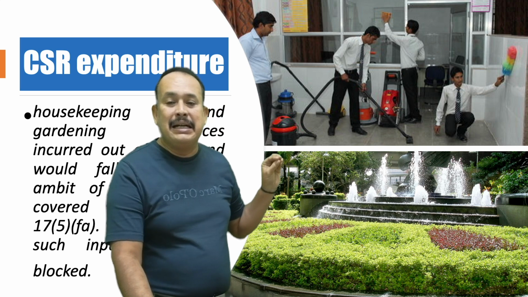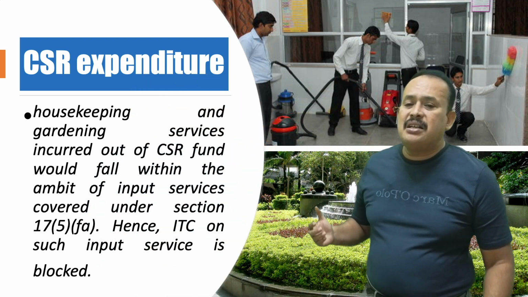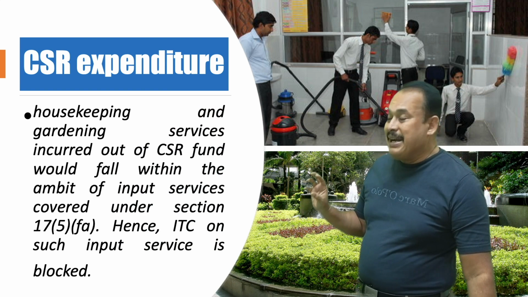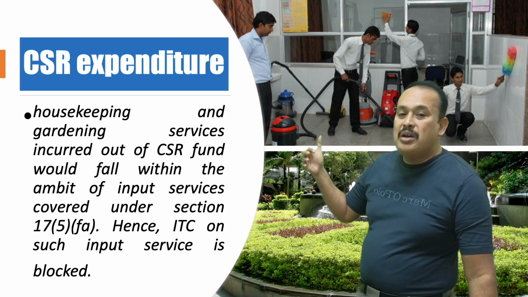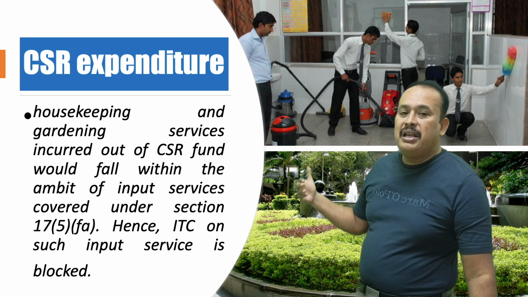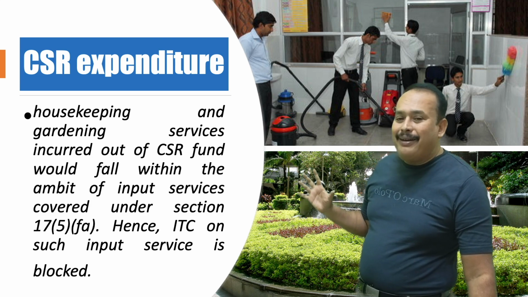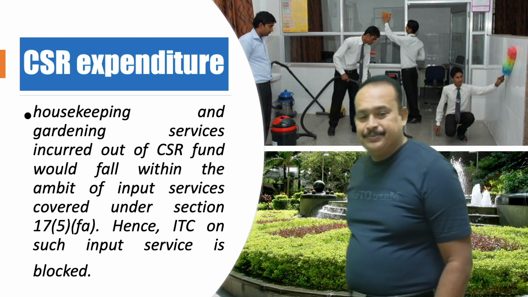Housekeeping and gardening services incurred out of the CSR fund, created by the company. From that fund, the expenditure incurred to get the inward supply of gardening and housekeeping services is clearly blocked credit. Hence, ITC is not allowed on such inward supplies.